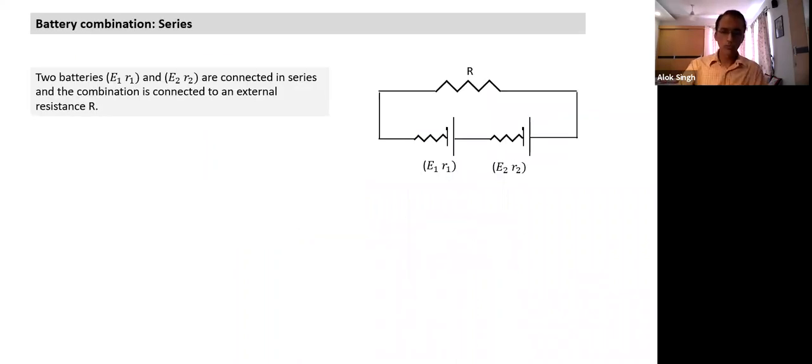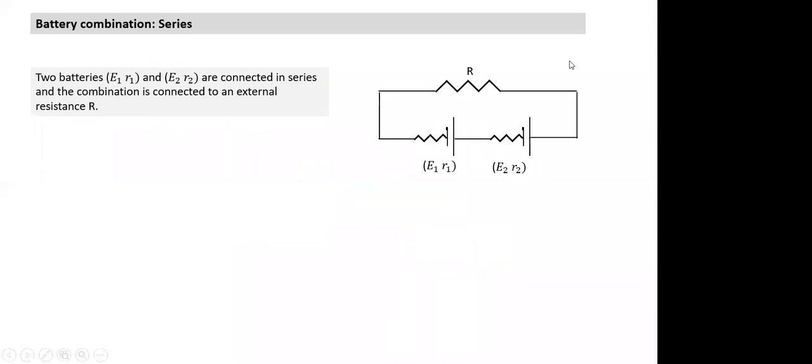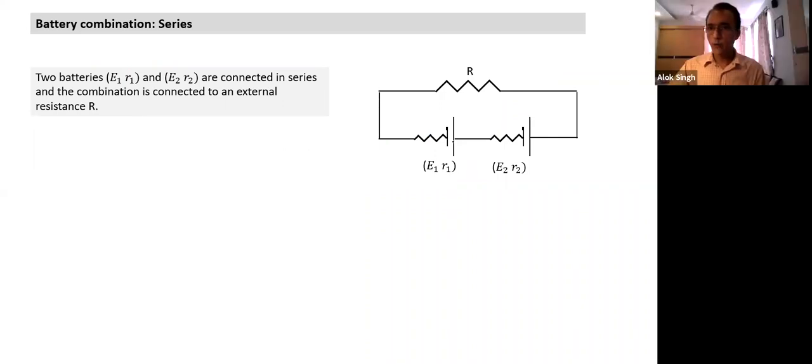Now we'll apply this to a slightly different case. Now we come to the concept of battery combination. What does battery combination mean? If more than one battery is connected. Here in this case, two batteries E1 R1 and E2 R2. How are they connected? They are connected with the same orientation. Positive terminal is connected to the negative terminal. So this battery is trying to send the current in the anti-clockwise direction, and this battery is also trying to send the current in the anti-clockwise direction. They are connected to an external resistance R.